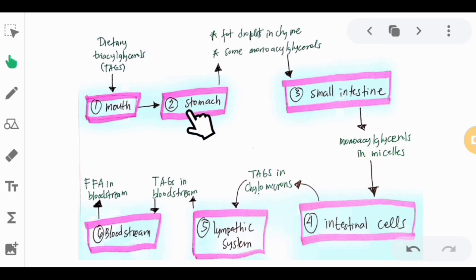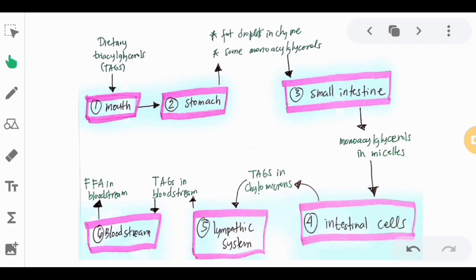This is more physical digestion rather than chemical digestion, because the chemical digestion will occur in the small intestine, in which it will break down the fat droplets with the aid of bile salts and pancreatic enzymes, or pancreatic lipases. It will break down into monoacylglycerols and free fatty acids, and then it will enter the intestinal cells. Once inside the intestinal cells, it will enter the epithelial cells and the endoplasmic reticulum.